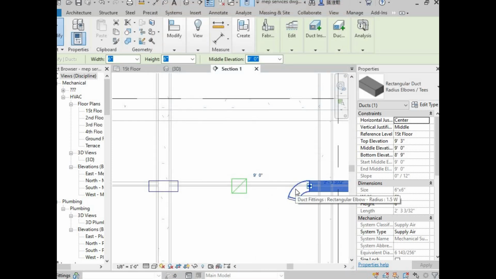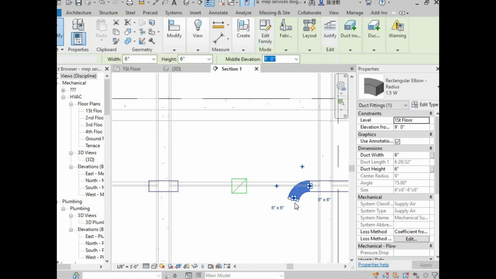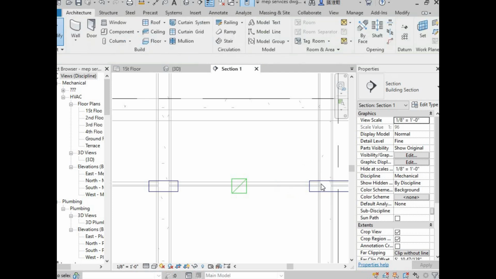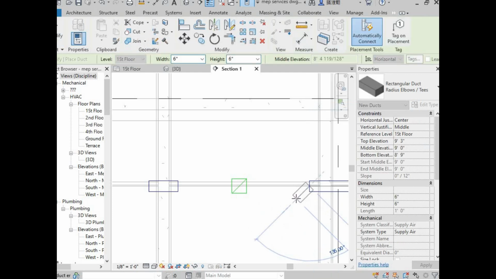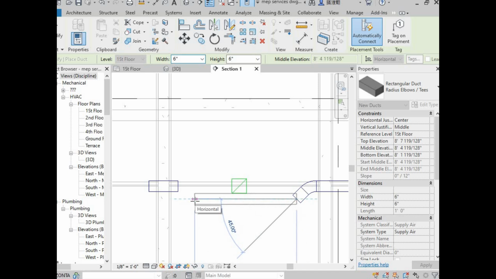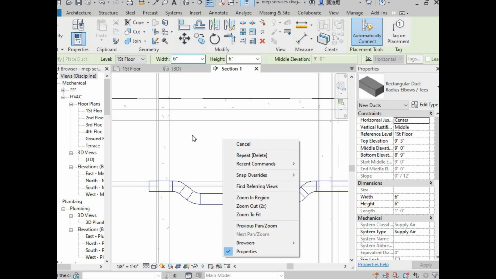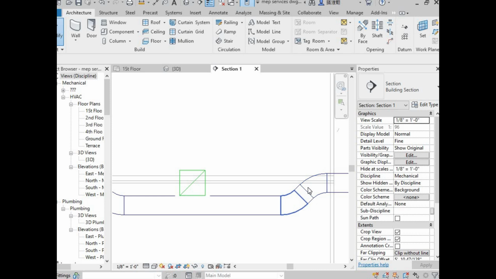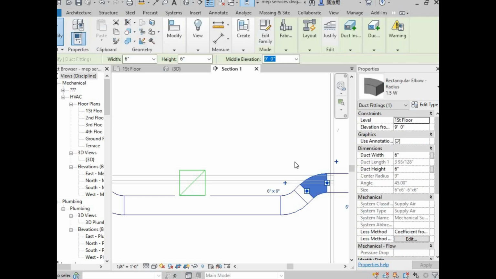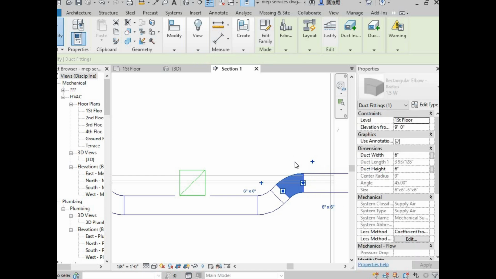So here again I'm deleting this, and now taking this, right click and draw duct. This is, and this is. So this is how we have created this, and now move the intersecting duct to decrease the size.